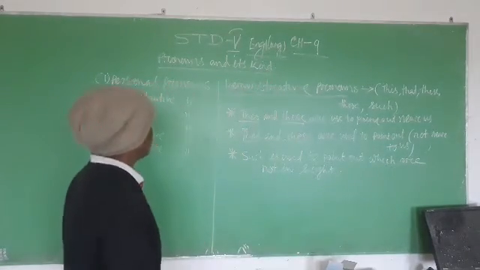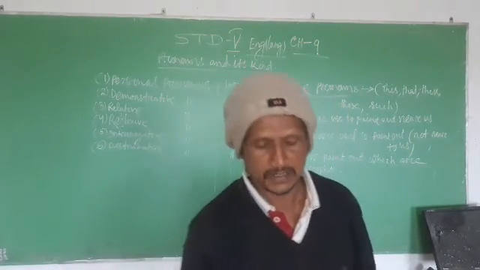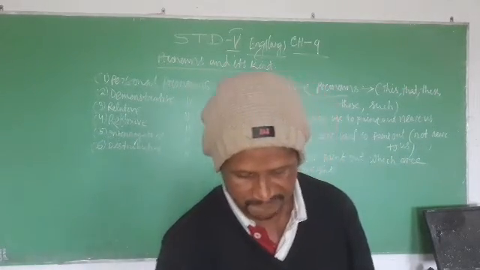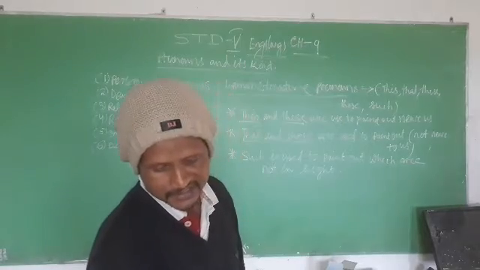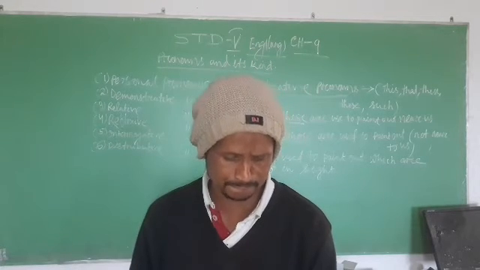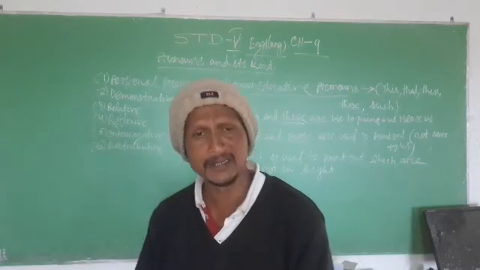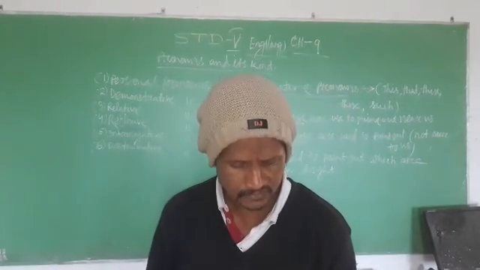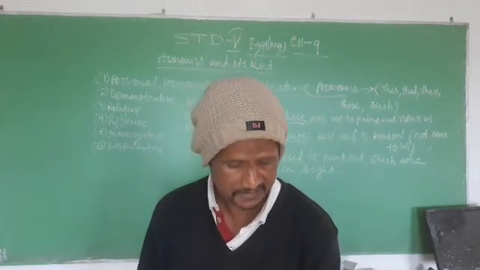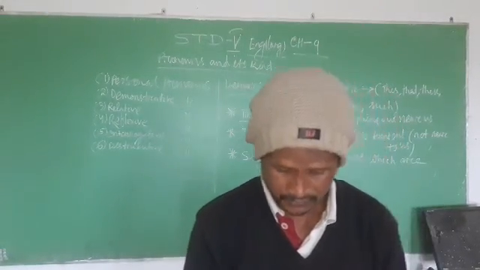Now look at the third point in your book. Such is used to point out the things which are not in sight. Such is the result of dishonesty. Here such is an example of a demonstrative pronoun. We can use this pronoun in case of singular and plural. We can say, such are the rich and developed countries. In the plural case, such is used.